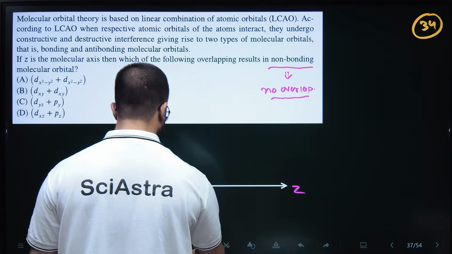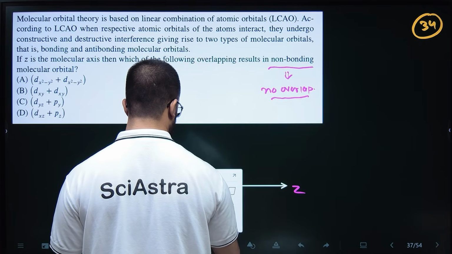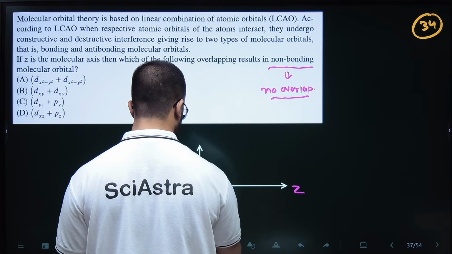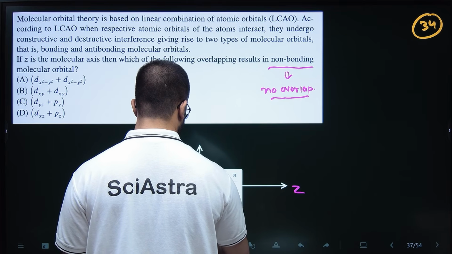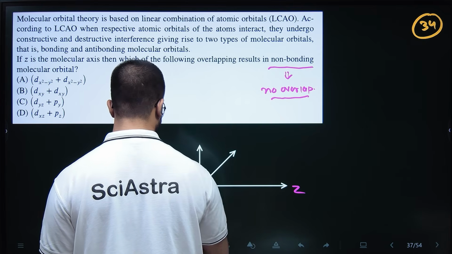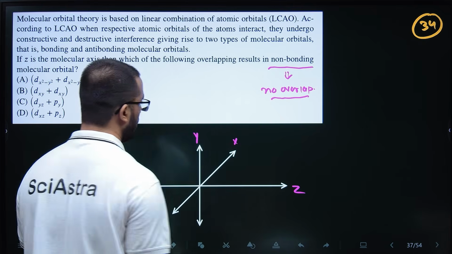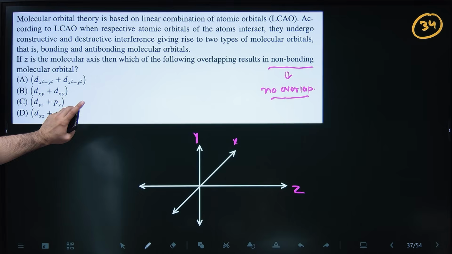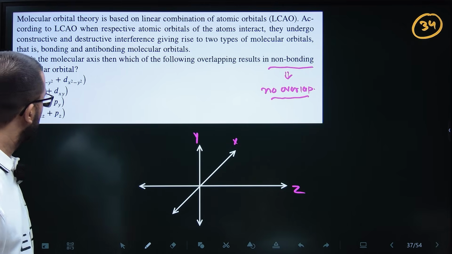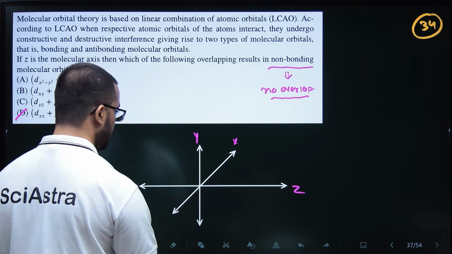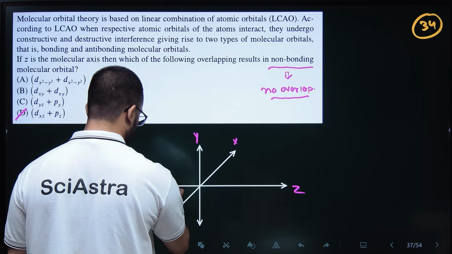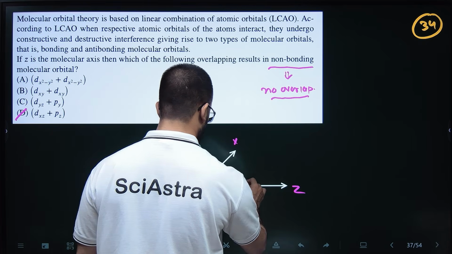Okay, so let's draw all the axes. This is your Y, and this is your X. So if you see this dxz and pz, there are two atoms, one atom is this.